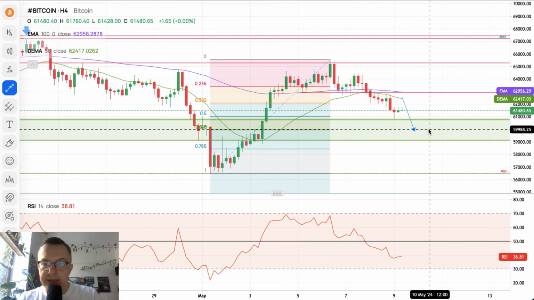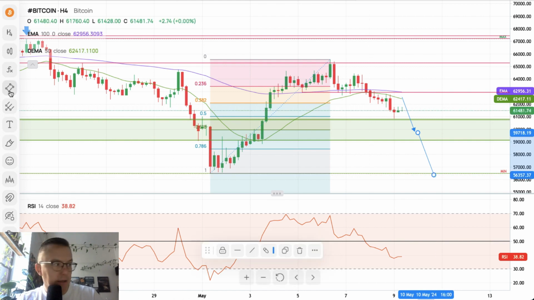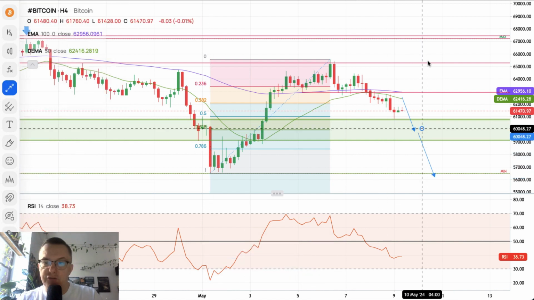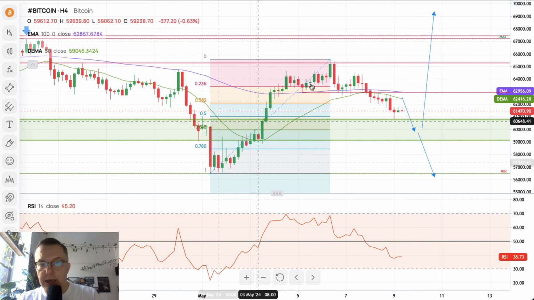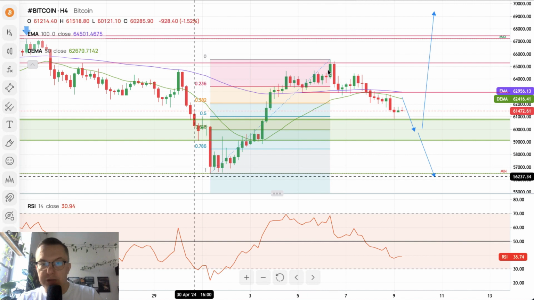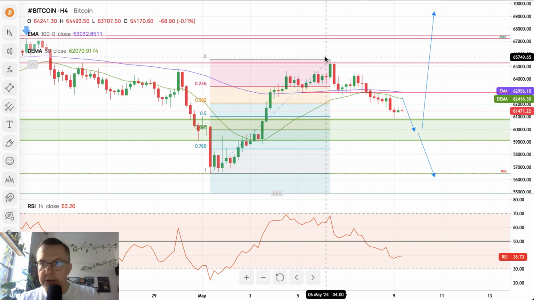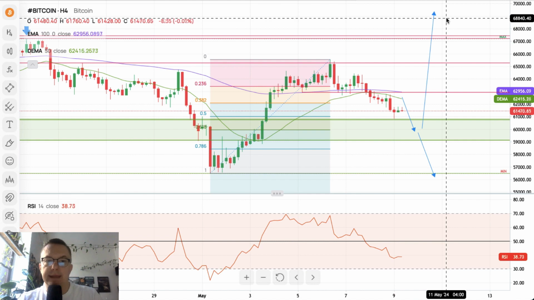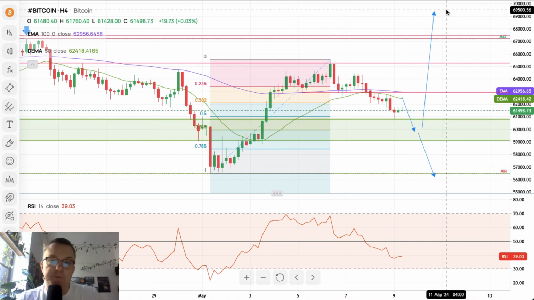And from the demand zone we get either a breakout to the downside back onto the $56,000, or we might see a very nice resumption to the upside, an impulsive, almost vertical movement to the upside, because that would mean the bulls are trying to continue to move up again after the initial trigger was terminated because of the correction, and the correction has been completed somewhere here, possibly, and then we resume the uptrend on the Bitcoin.